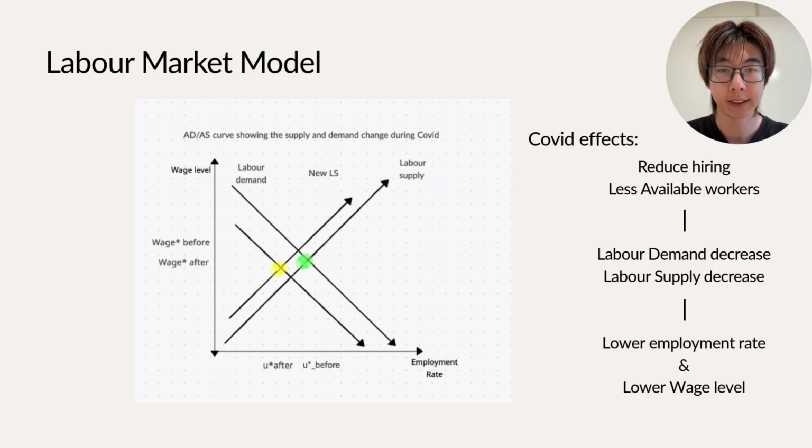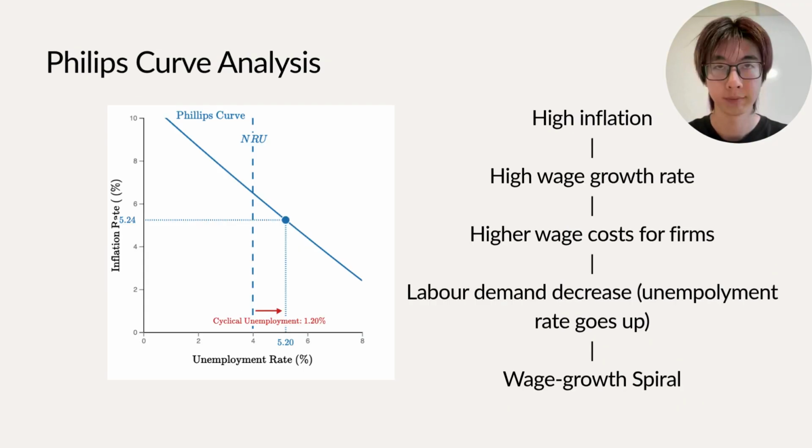During the early stage of the pandemic, both labor demand and labor supply fell as firms paused hiring and many workers exited the labor force. When the economy reopened, labor demand rebounded quickly, but labor supply recovered much more slowly. This imbalance pushed wages up and drove unemployment down to around 4%. Higher labor costs, especially in service industries, created significant cost-push inflation and kept core inflation elevated.